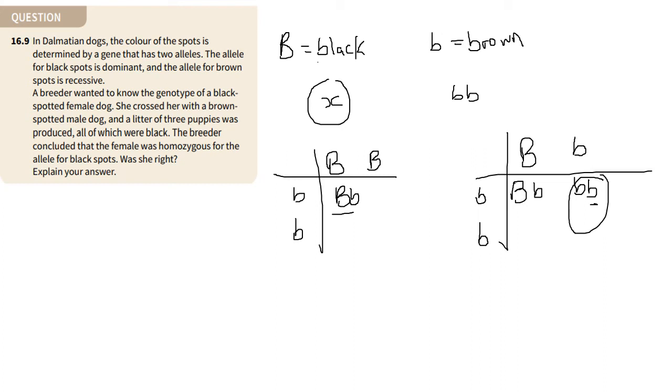But also, if you want to think deeply about this, you can also think about the fact that we only have a litter of 3 puppies. And so it might have been due to chance that every single one of them came out with a big B, small b, and so they appeared black. But typically, you can say that, yes, the breeder might have been correct for this question.